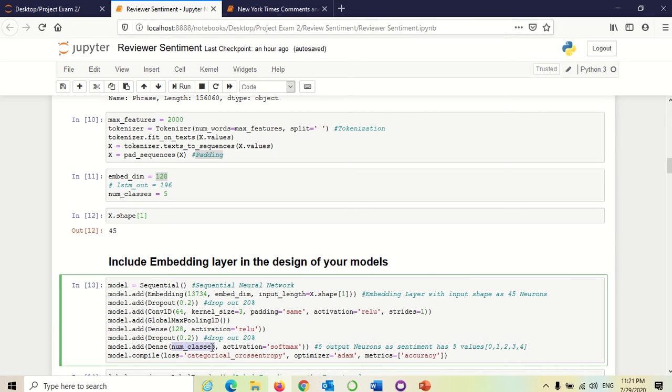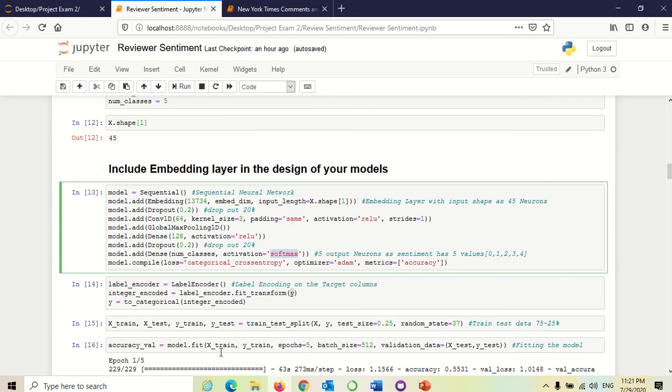For the last layer I have taken 5 neurons, as there are 5 values: 0, 1, 2, 3 and 4. I have taken 5 for the output layer and softmax as the activation. For compiling the model, we need to provide three things: loss, optimizer and metrics. We have taken loss as categorical cross entropy, optimizer as Adam, and metrics as accuracy.